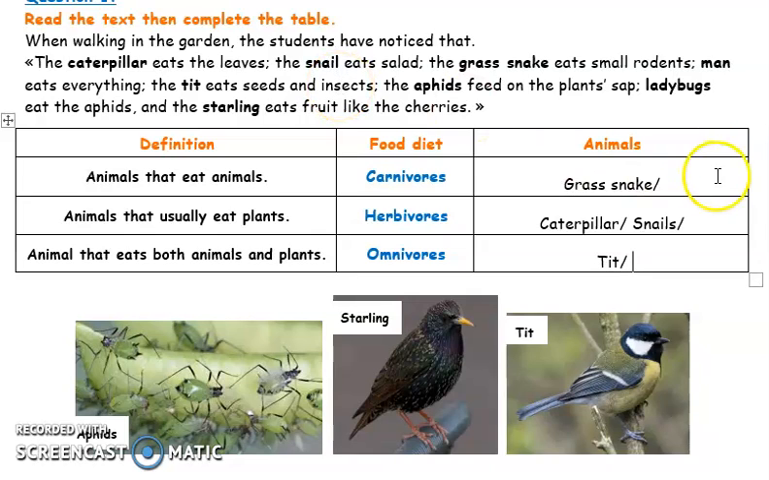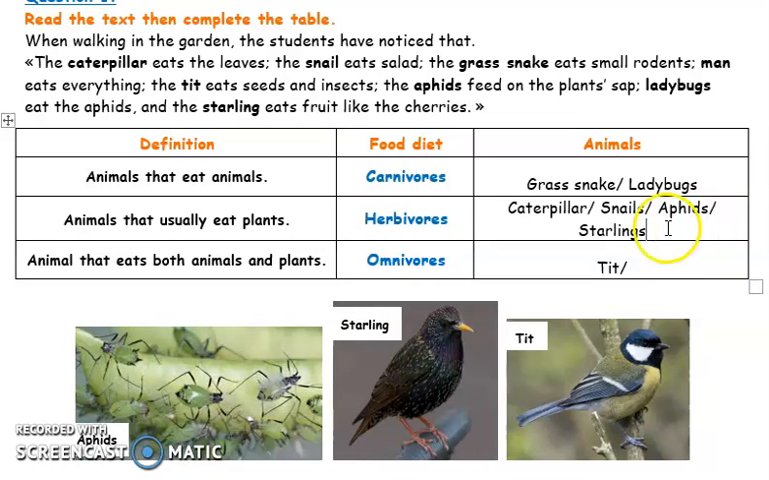The aphids feed on the plant's sap. It's a part of the plant. It's the sweet sugar, the sweet juice made by the plant. So aphids are considered herbivorous animals. Aphids are herbivores. Ladybugs eat aphids, so ladybugs in here are carnivores. The starling eats fruit, so the starling is a herbivorous animal.